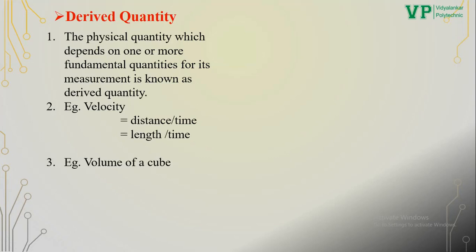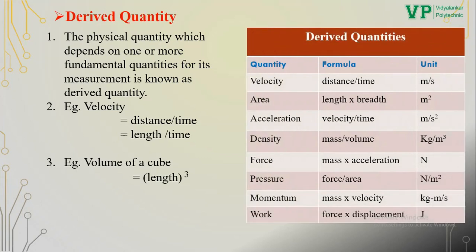Let's see another example. Volume of a cube. Its formula is length cube. Again, the calculation of volume depends upon length, which is nothing but a fundamental quantity. These are examples of derived quantities: velocity, area, acceleration, density, force, pressure, momentum, work.